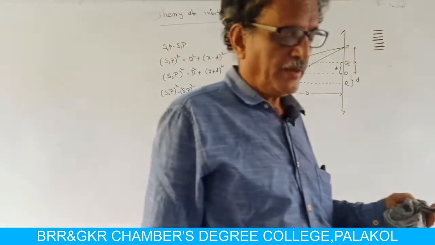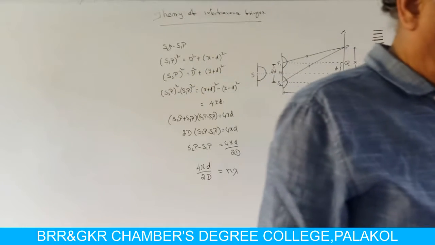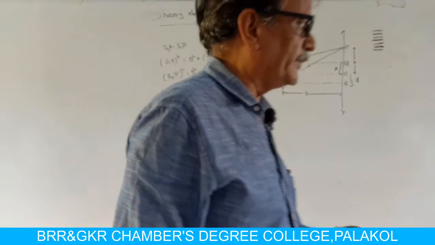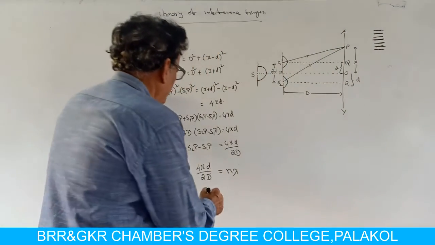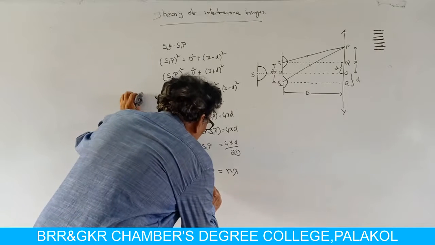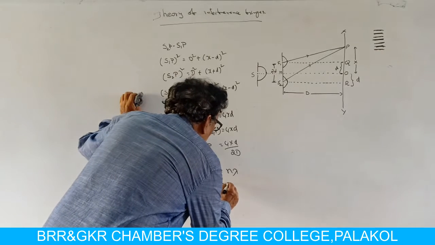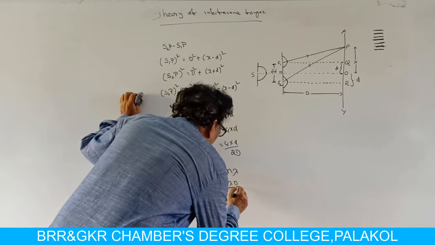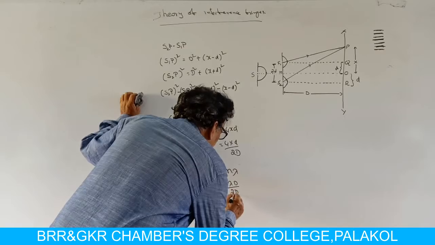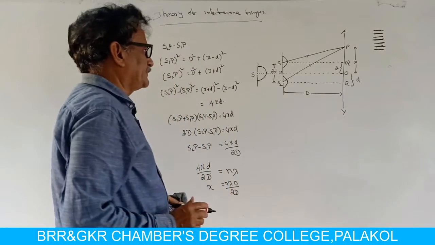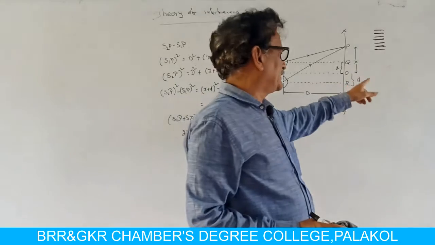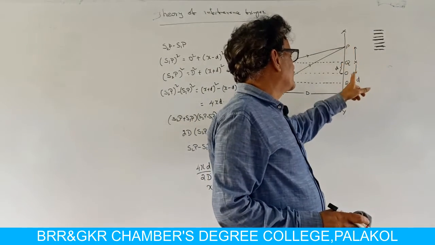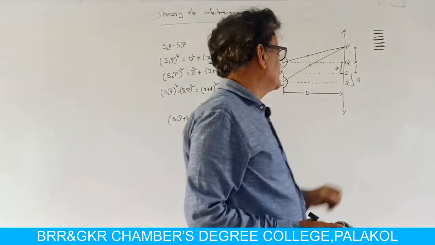So x is equal to n lambda D by 2d. This is the expression for x. What is x? It is the distance of the nth fringe from the central fringe.